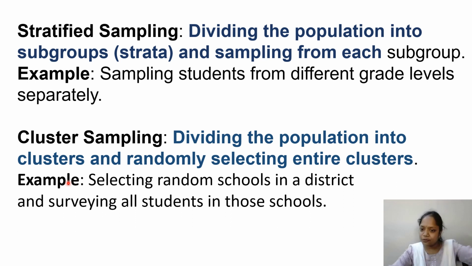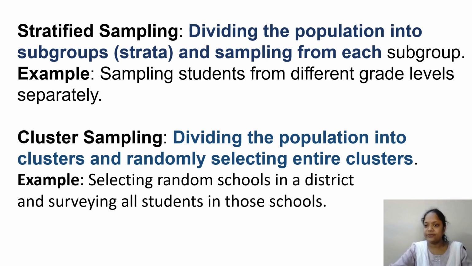First, I'll make it like groups, big groups, clusters, and randomly select entire clusters. Whichever cluster I need, I can select it randomly. So, selecting random schools in a district and surveying all students in those schools. Before we conduct research, we need to decide which kind of sampling we are doing and what kind of samples we need.